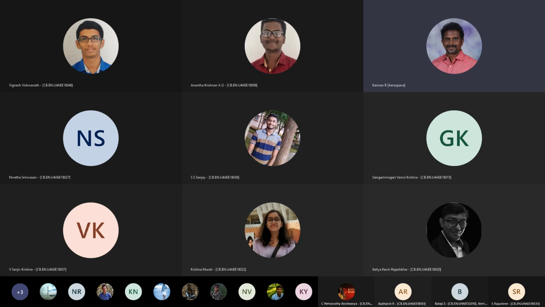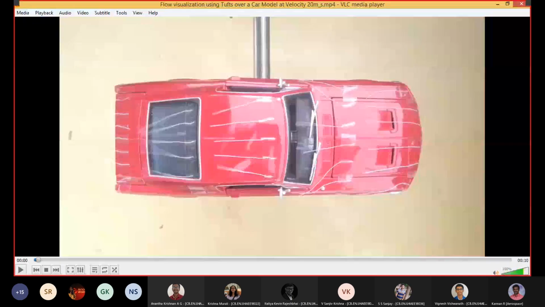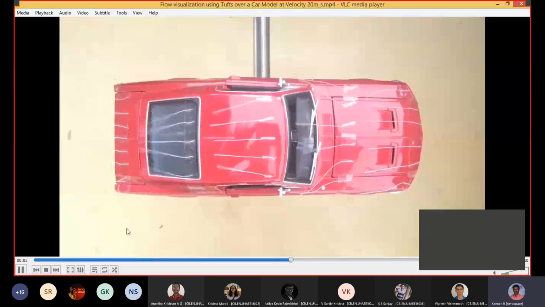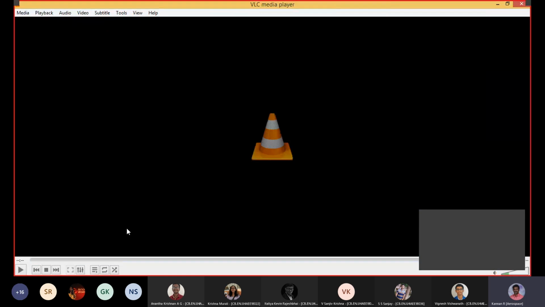You see this one, how the flow visualization is done. Basically we call it a tuft flow visualization. It shows where the location of your unsteadiness is, and where the location of your wake formation is.